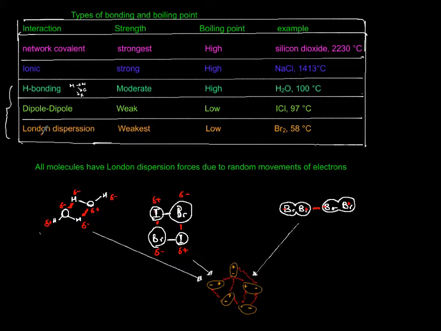Finally, the weakest of all is London dispersion. It's the weakest, for nonpolar molecules. They also have intermolecular forces known as London dispersion. For example, I put bromine. Momentarily, the electrons shift to one side, make it negative, polarize the next-door neighbor, and they stick to each other. Bromine boils at 58 degrees Celsius.